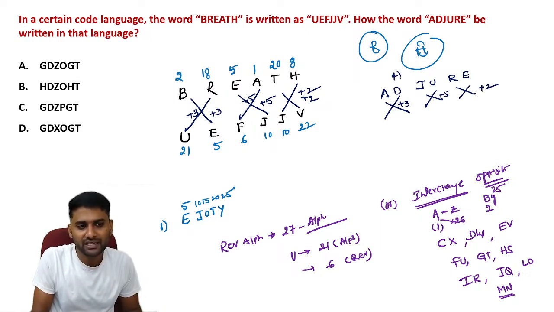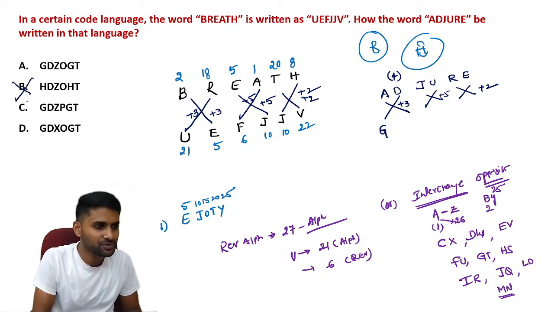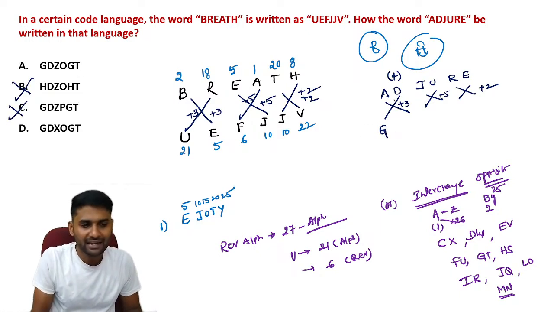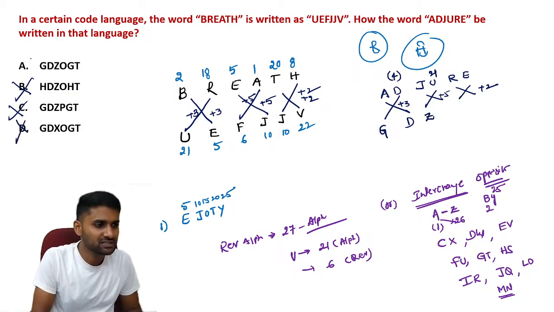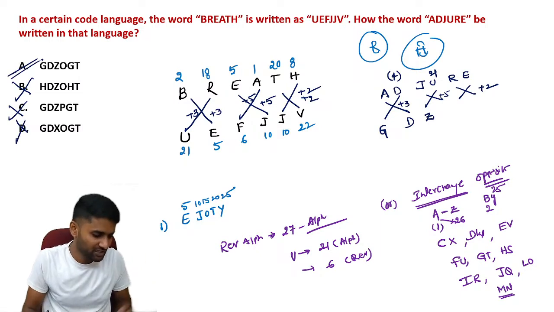And you know that D is the fourth letter. We require the seventh letter. First letter is G. Eliminate options B and C. And A is the first letter. 1 plus 3 is equal to 4. Fourth letter is G. Next one, U is 21, plus 5 is 26. For 26 we require Z. So according to the options, we can see it in option A.